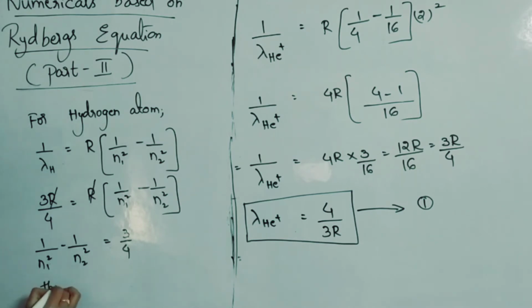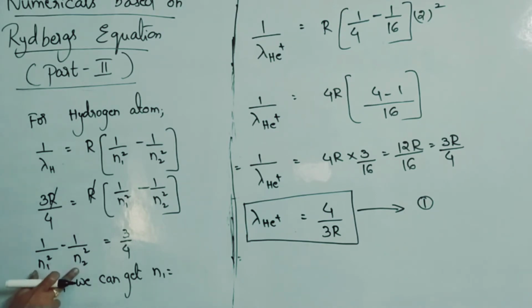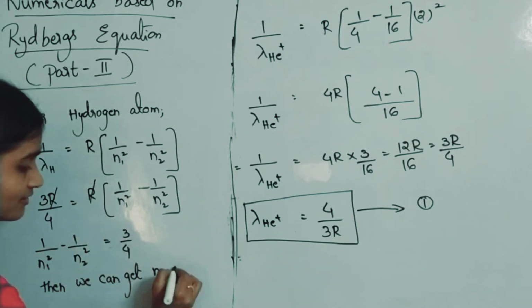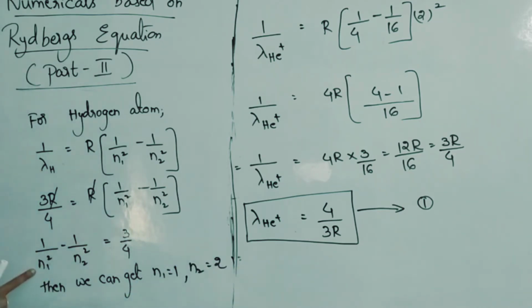Then we can get, dear children, N1 is equal to 1. If N1 is 1 and N2 is equal to 2, then it will become 1 by 1 squared minus 1 by 2 squared, that is 1 minus 1 by 4, which becomes 3 by 4.